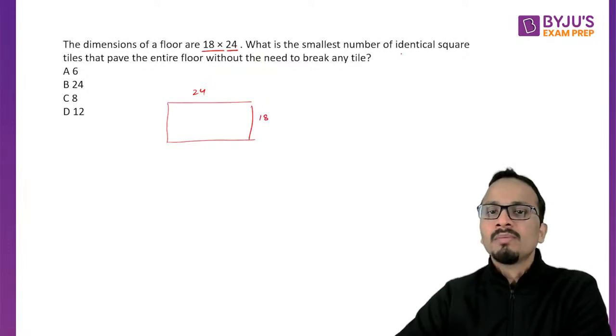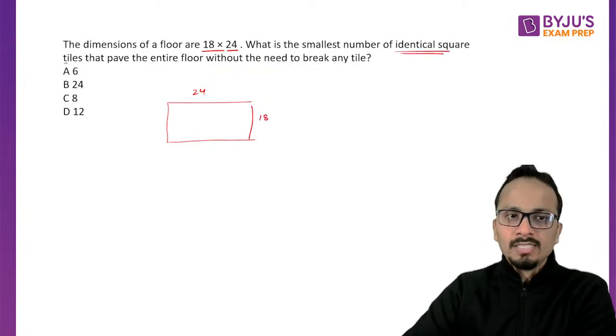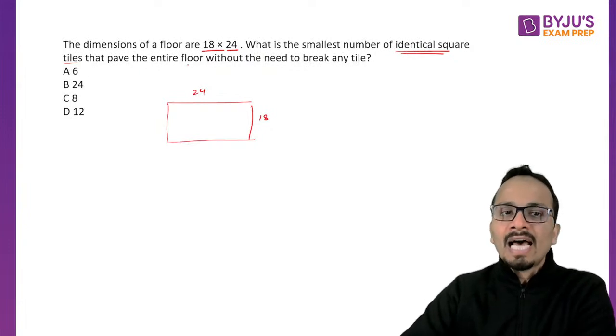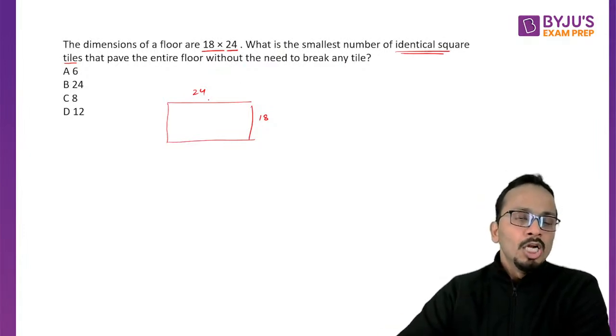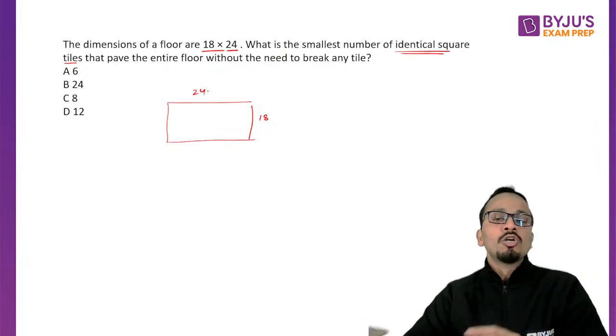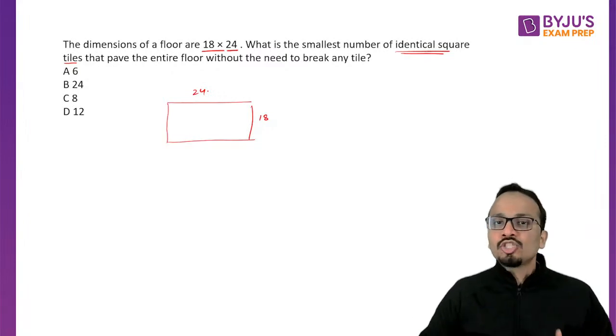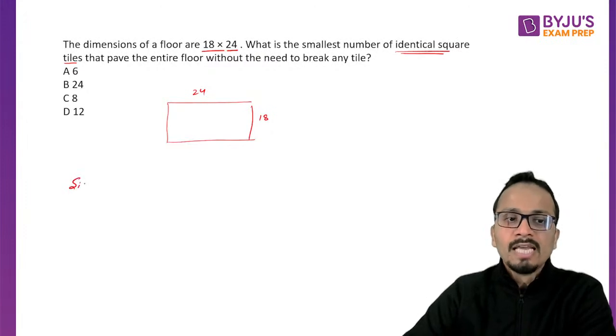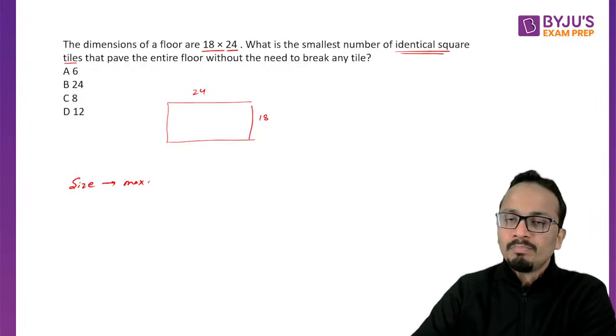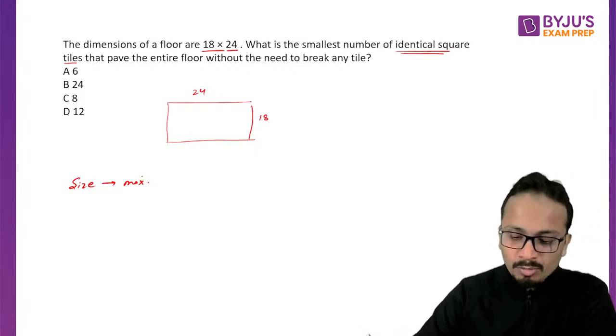What is the smallest number of identical square tiles that can pave the entire floor without the need to break any tile? Now we have to minimize the number of tiles. To minimize the number of tiles, I should maximize the size of the tile. So first of all, the size has to be maximized because we have to minimize the number of tiles.